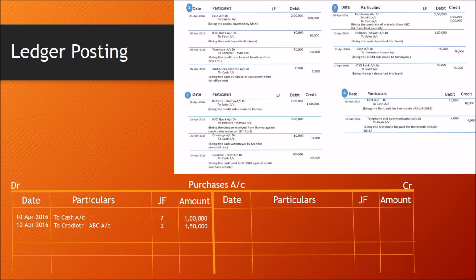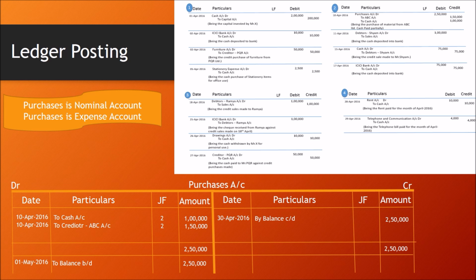Is there any other purchase account entry? No, there is no other purchase account entry. So we need to balance it. Balance debit side total is 2,50,000. Credit side also I'm putting 2,50,000, and the difference: balance carried down, 30th April 2016, by balance carried down is 2,50,000, and 1st May 2016, by balance brought down is 2,50,000.